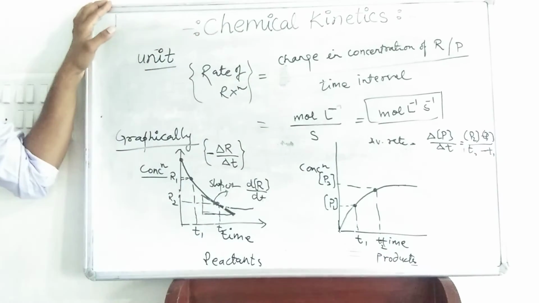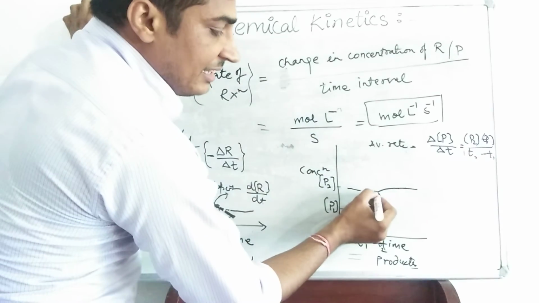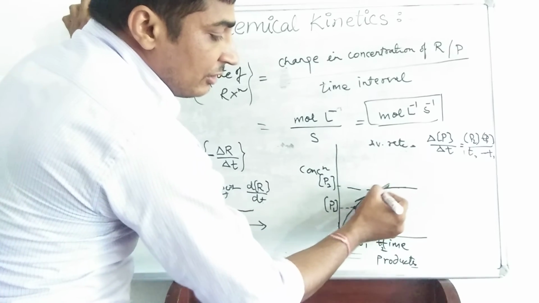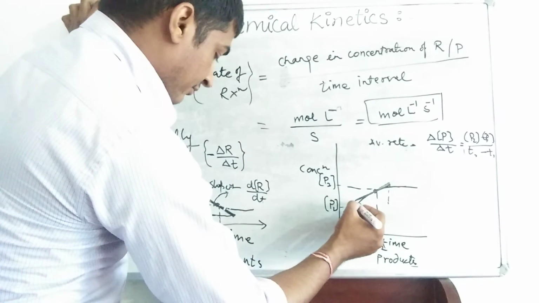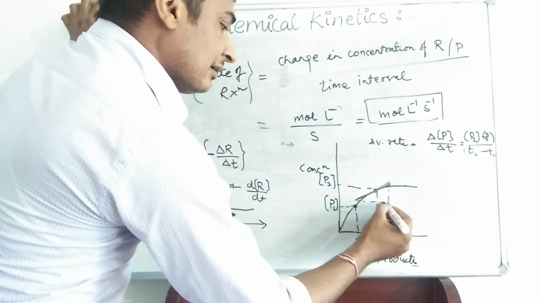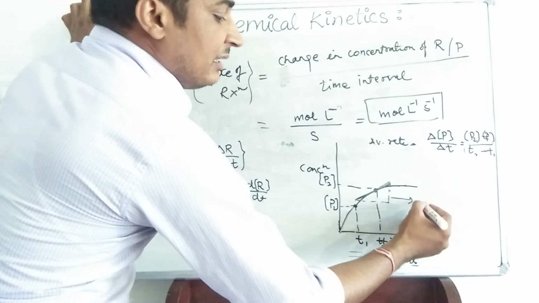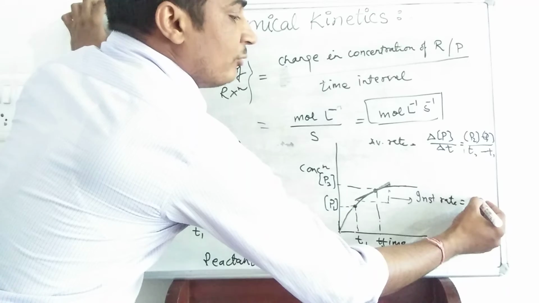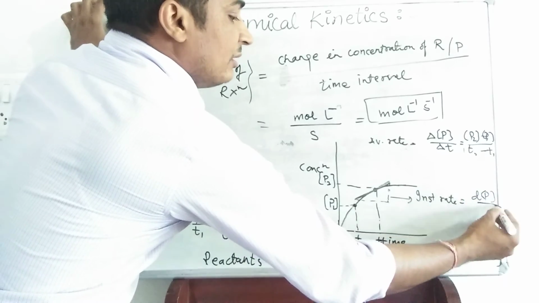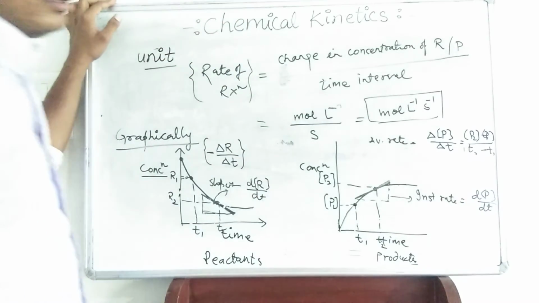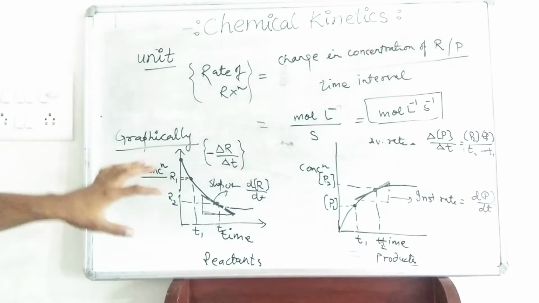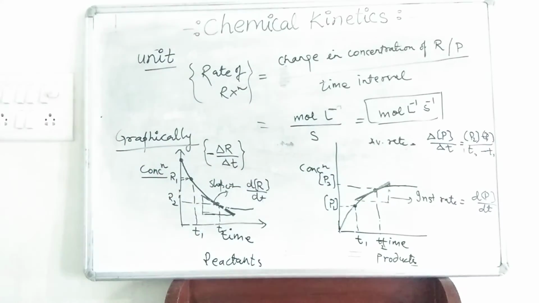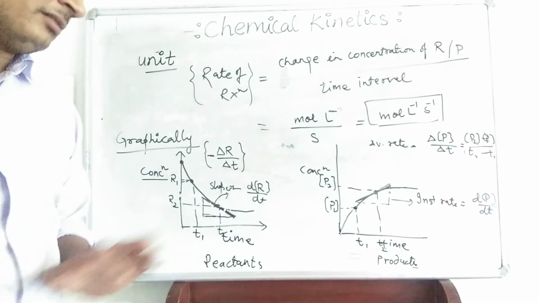For instantaneous rate, in the same way, we have to draw a tangent and we would find out the slope. It would be the instantaneous rate and it would be equal to dP upon dt. So in this way, graphically we can represent the rate of reaction, or the concentration versus time graph can be drawn for the reactants and the products.